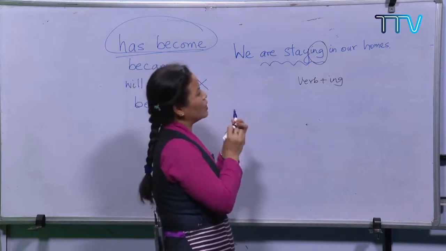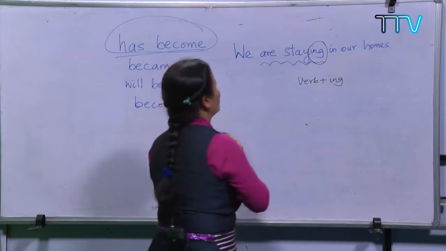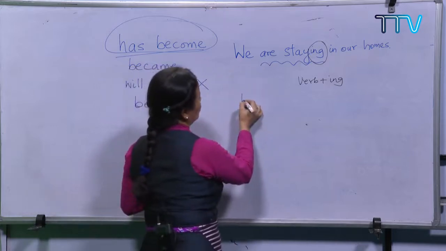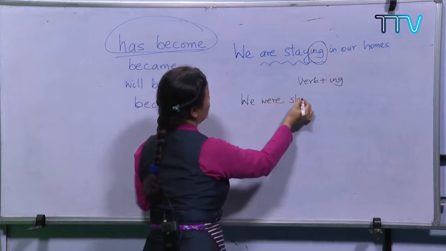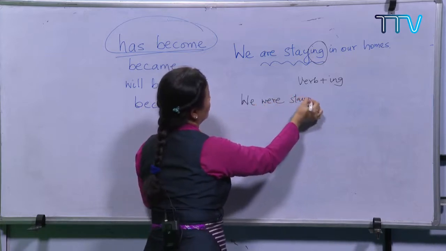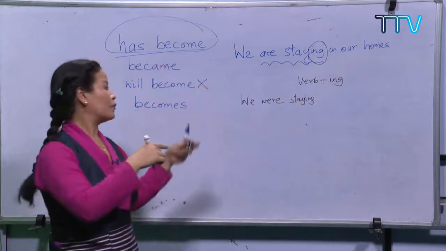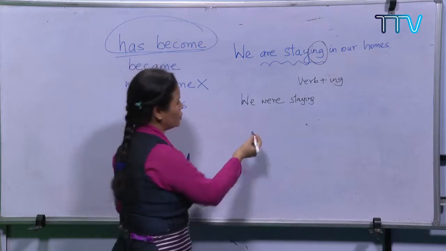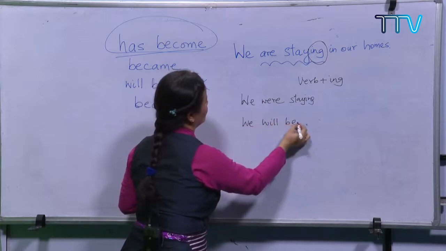I think for students of class 7 and 8, it's quite simple, right? So we can change the tense based on that. If we write we were staying, then it becomes past continuous. We were staying. And when we want to write about the future tense, we will be.